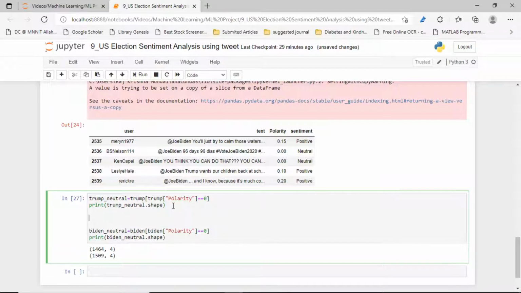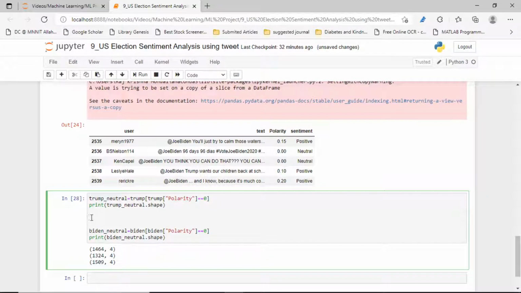First let's drop for Trump. First we have to set the condition. So condition one is like that. For dropping that value we again use the drop command.